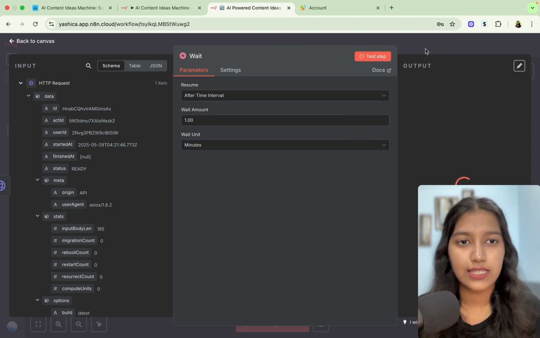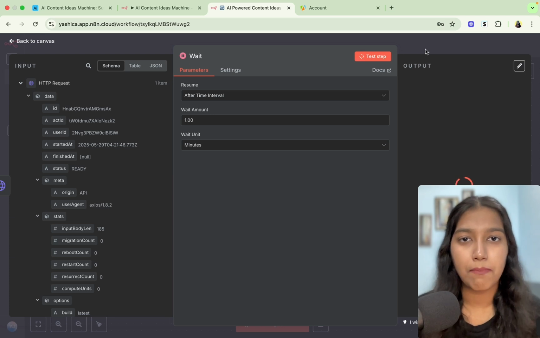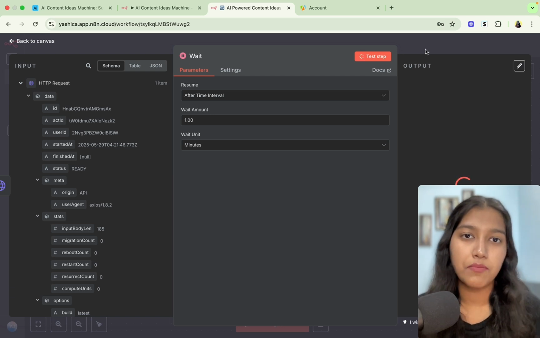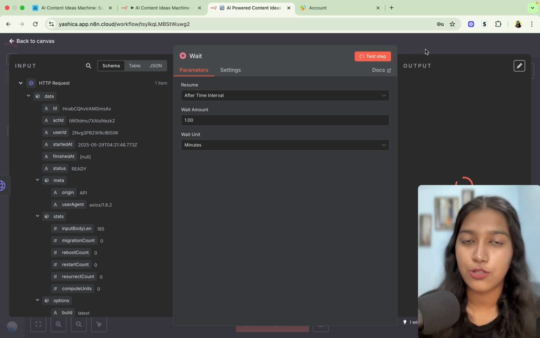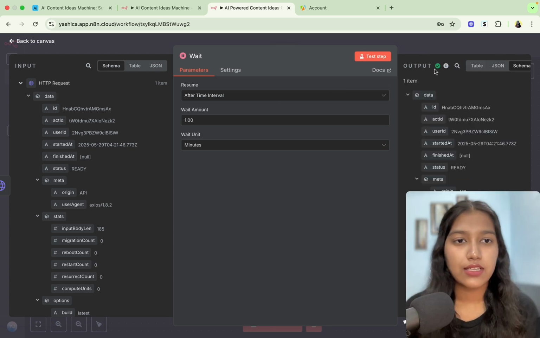And then we're going to click on test. So till now, we have told Apify to go ahead and search Reddit, okay? Now, in the automation side of things, we're going to wait for 1 minute. And after 1 minute, we're going to go back to Apify and ask it to give us the results of the scraping. Great. So after 1 minute, you will see this output green tick.